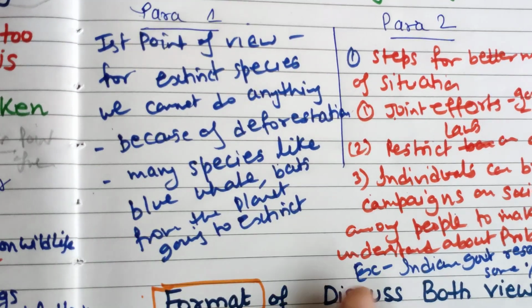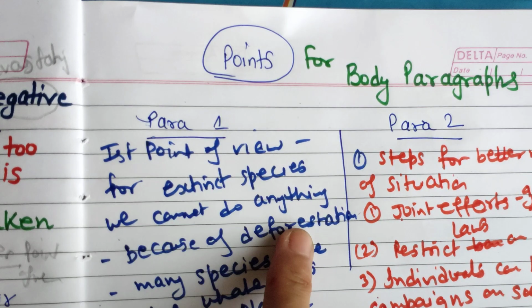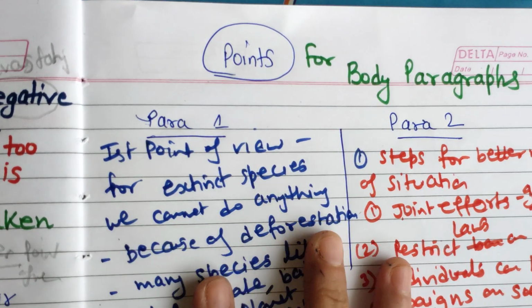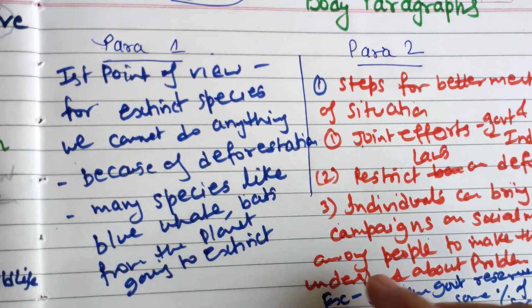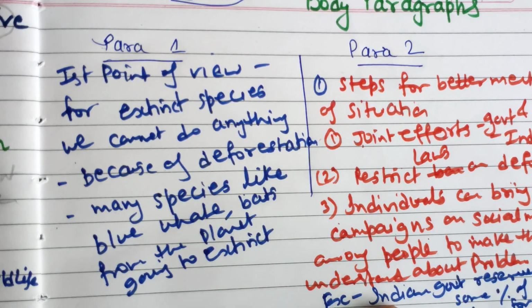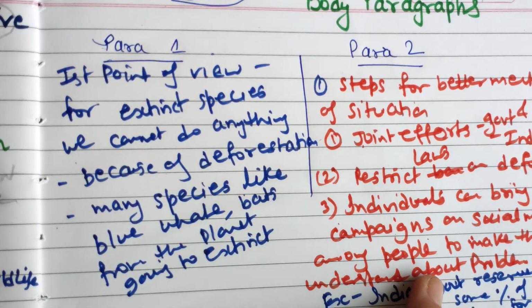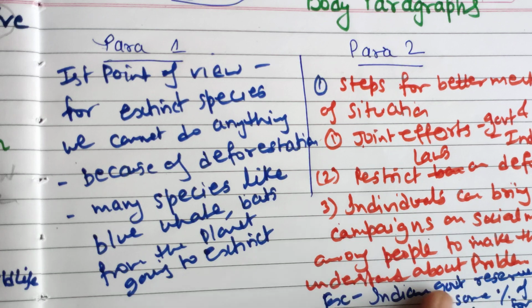Space is very less, space is not left. That's why I'm writing. So when you are planning for para 1 and para 2 with points, I have written so much here, otherwise no need to write so much, only the main words you will be writing. And with example, decide the example in advance, or while writing if you think that example is not fitting here, then you can change.